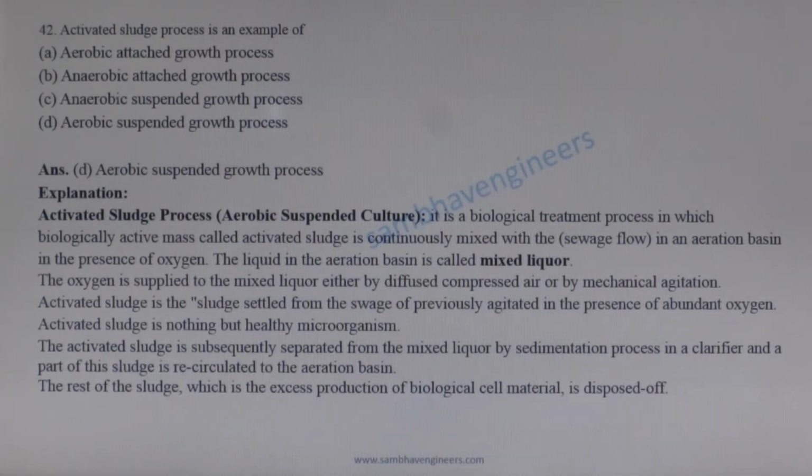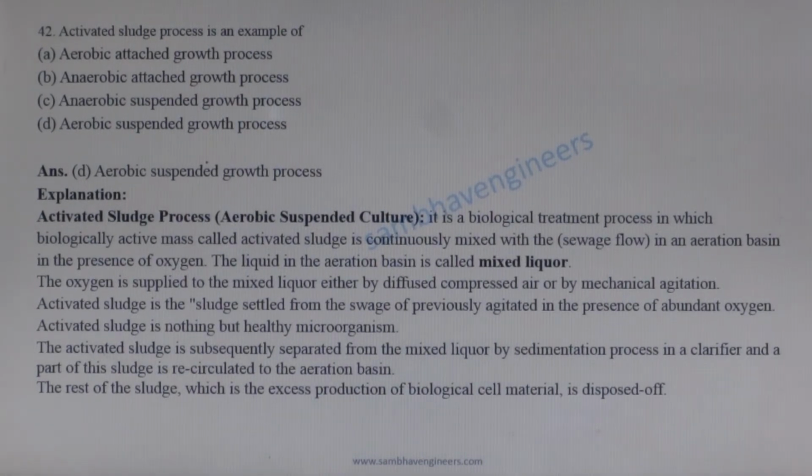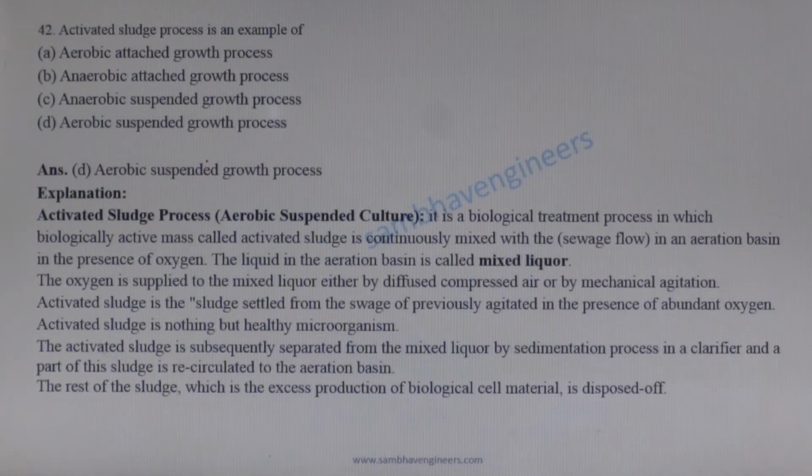Activated sludge process is an example of biological treatment of the sewage, based on the following two principles.